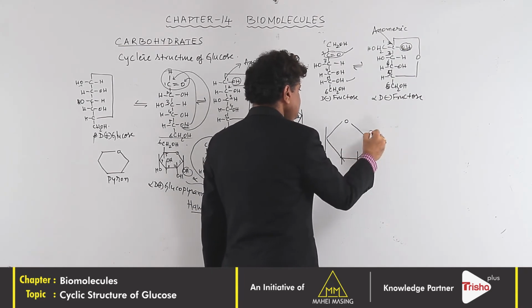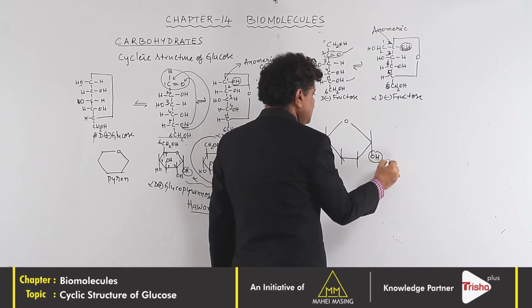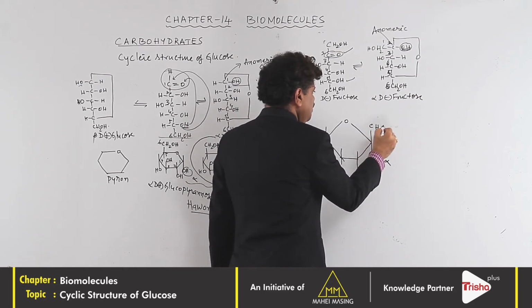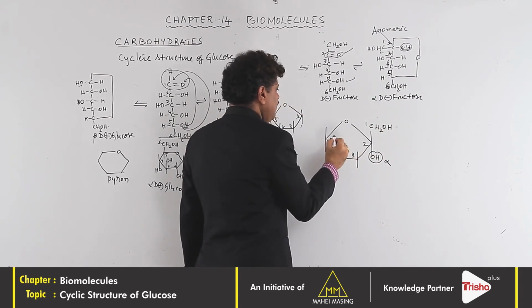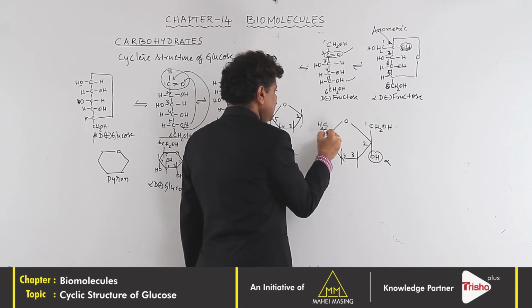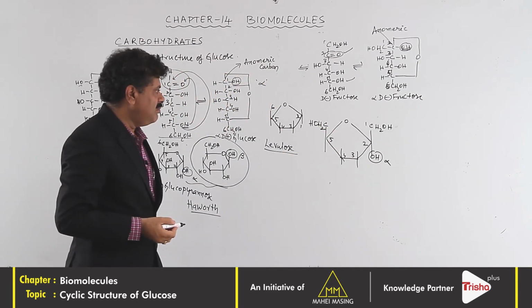We have the OH group down. This is alpha. CH2OH, then 2, 3, 4, 5, and here 6. It is a convention that the CH2OH group is always present up.